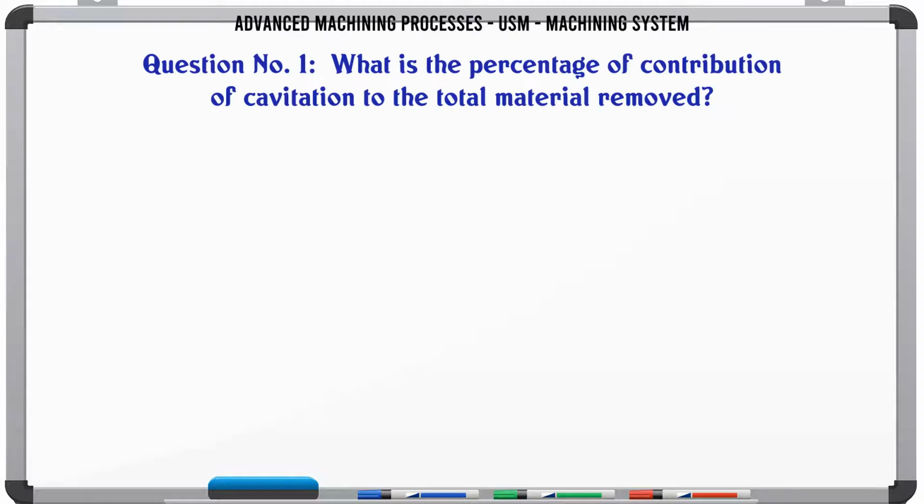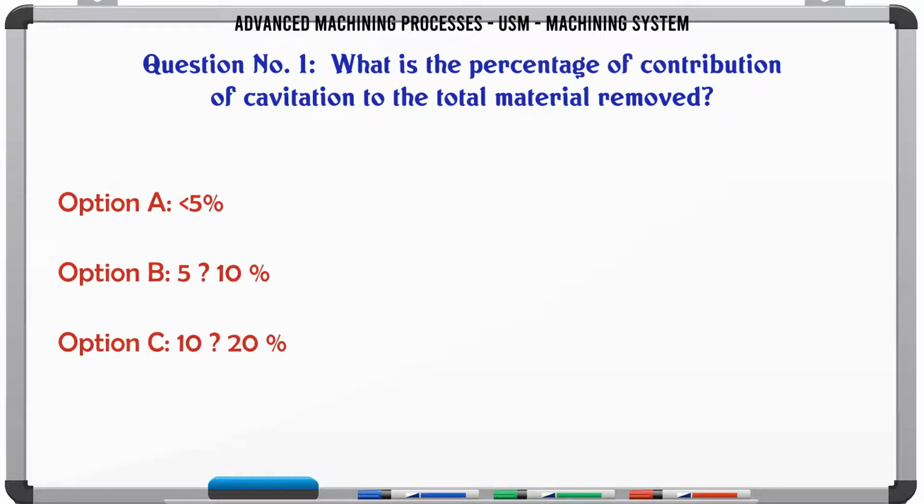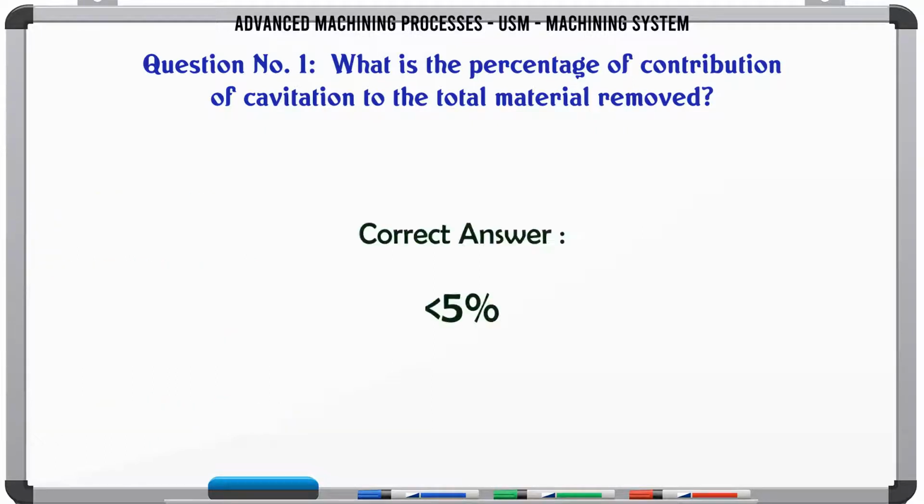What is the percentage of contribution of cavitation to the total material removed? A. 5. B. 5-10. C. 10-20. D. 20-50. The correct answer is 5.